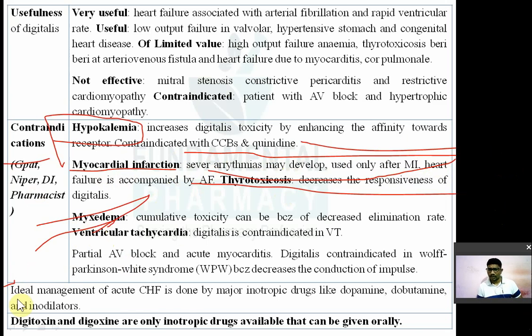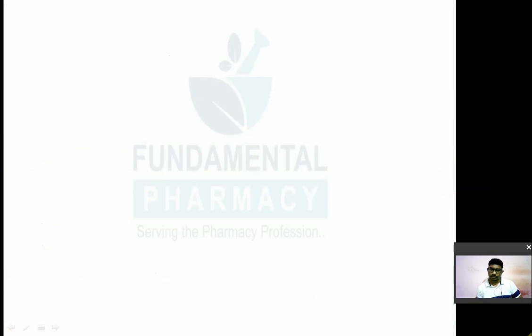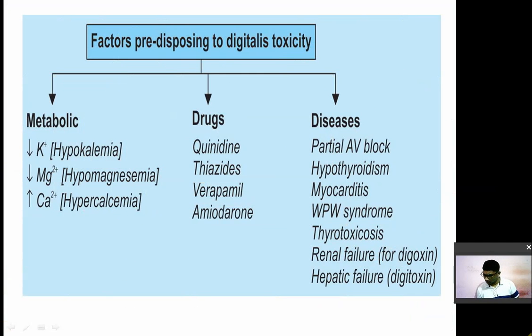So positive inotropic drugs like dopamine, digoxin and digitoxin are the only inotropic drugs available that can be given orally. डिजिटल इसका टैबलेट आता है, डिगोक्सिन का टैबलेट आता है, डिजिटोक्सिन का टैबलेट आता है, लेनोक्सिन नाम का एक टैबलेट आता है जीएसके फार्मास्यूटिकल्स में. So digoxin and digitoxin are the only inotropic drugs that you can take orally. Adverse reaction important है.